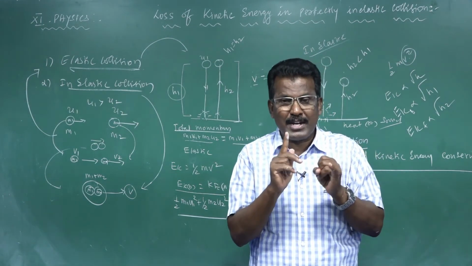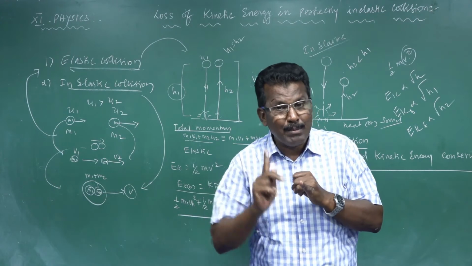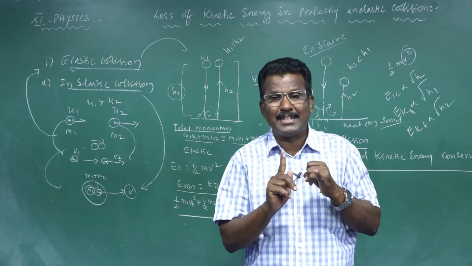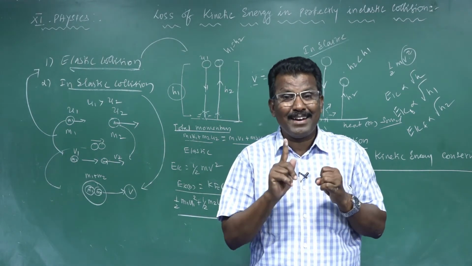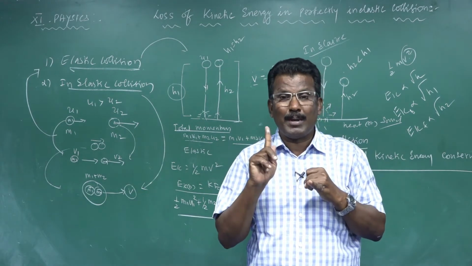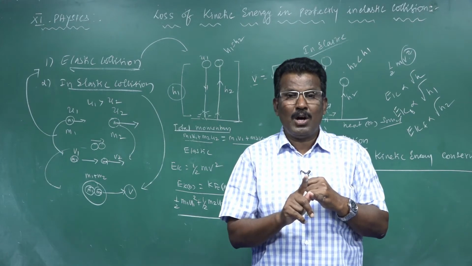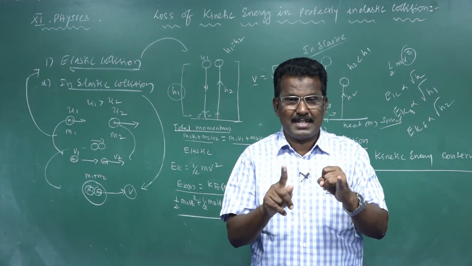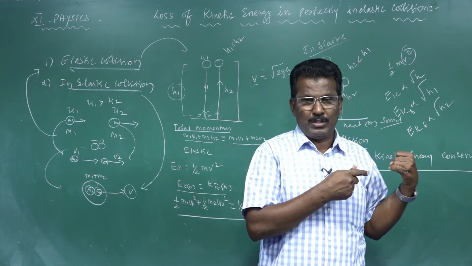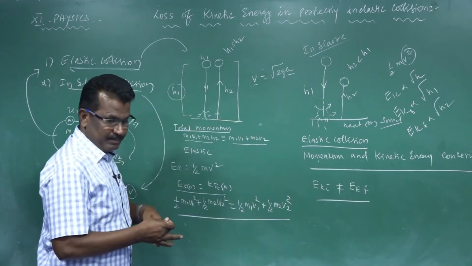So in elastic collision, total linear momentum and kinetic energy are conserved. But in inelastic collision, only the total momentum is conserved, and kinetic energy is not. So why is kinetic energy lost? Now we are going to find out by using this method.